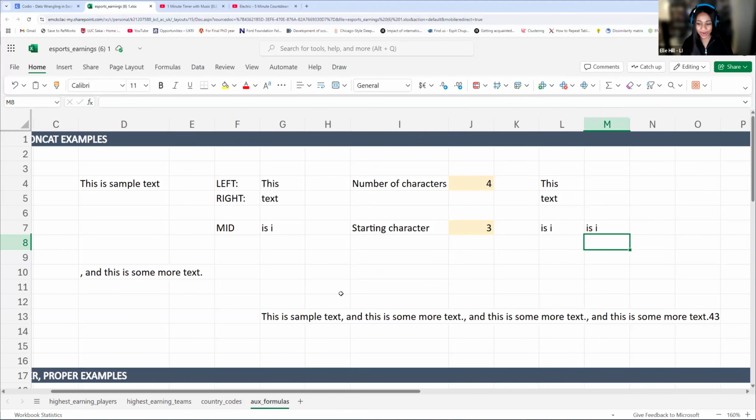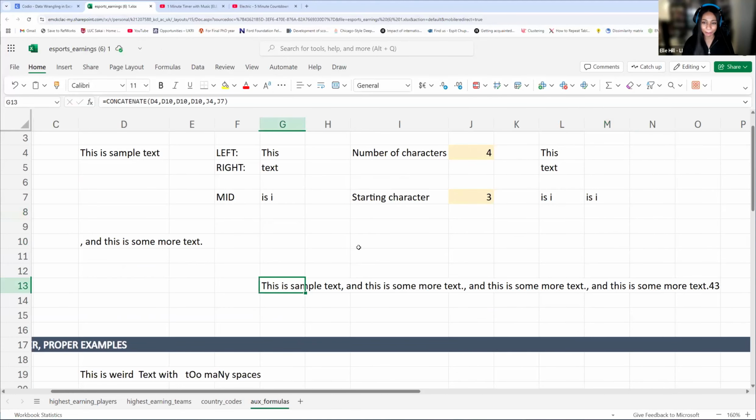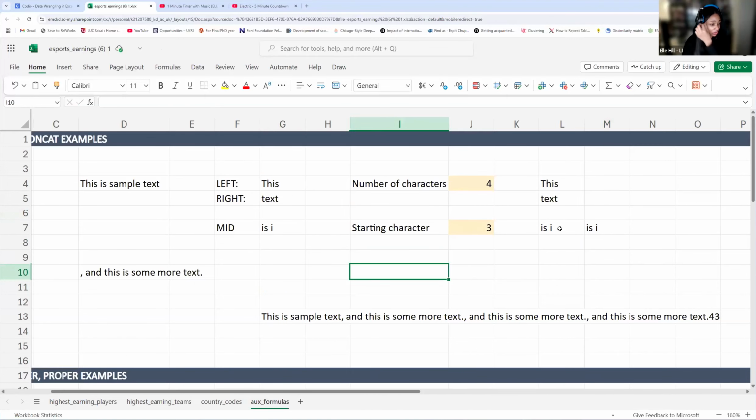And then you can do a little bit more practice here if you want to, but we're not going to do that now. Yeah, I can go back to MID. If you have a specific question for MID, I'm happy to, or if you just want the formula, it's here. But let me just explain it again.